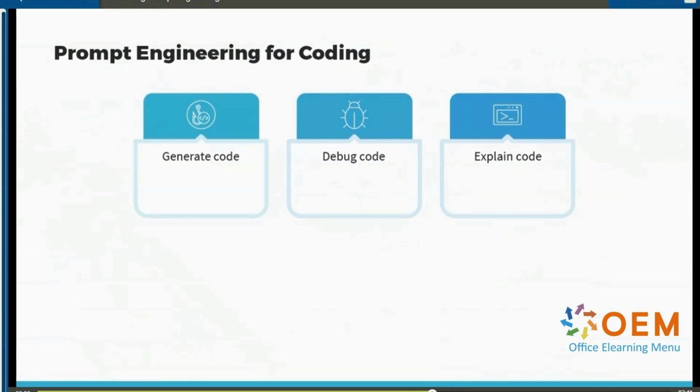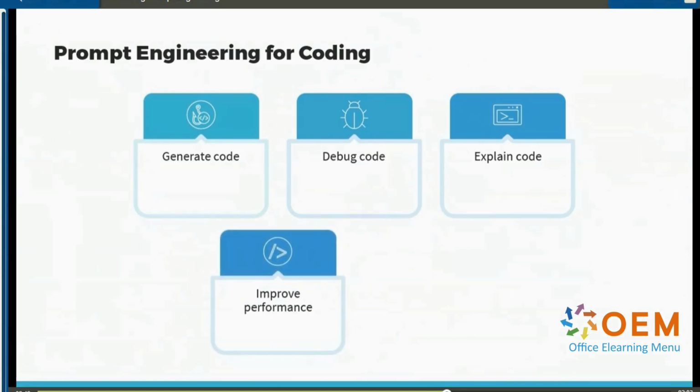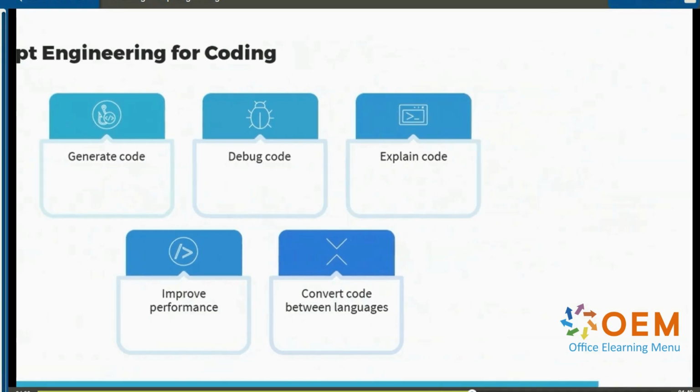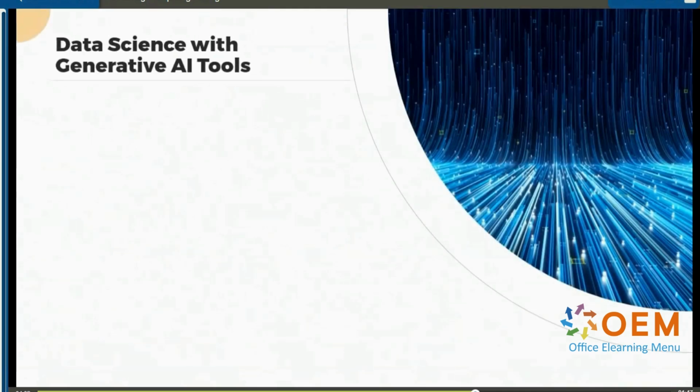Let's say you have code, but it isn't very performant. You can actually paste this code into ChatGPT or Bard or even Bing Chat and ask it to improve the performance of that code. You can also use prompt engineering to convert code between languages. So you have code in Python, but you want the code to be in Java. Well, ChatGPT or Bard can help you with this. These text to text generative AI models are great at interpreting and understanding code.